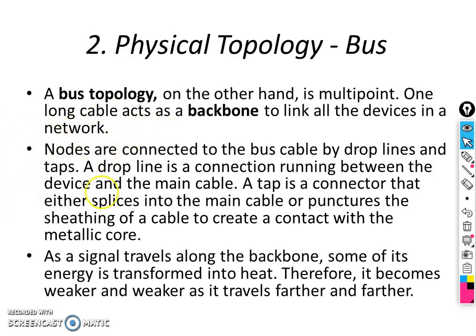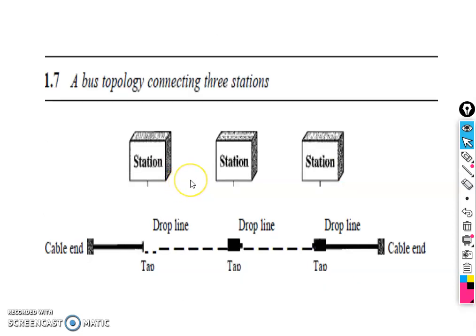Drop lines are used to connect the other nodes to this bus cable. There will be one backbone cable to which all the other nodes are connected. A drop line is a connection running between the device and the main cable. If you see this diagram, you can understand.